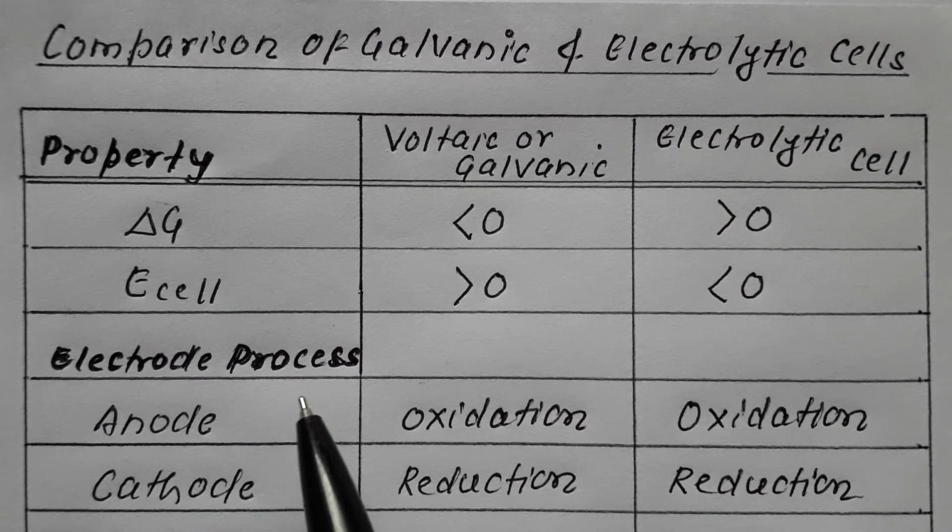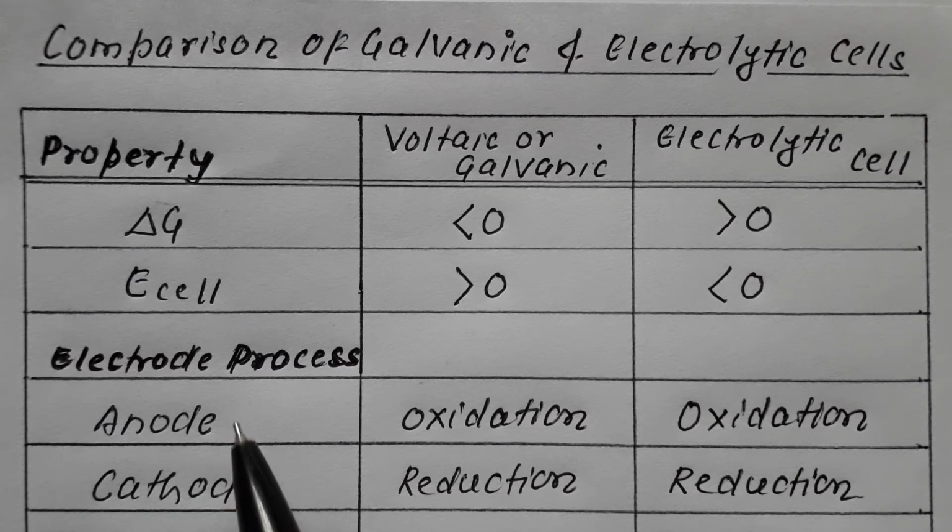Let us now discuss the electrode process, the process taking place at the electrode. Whether it is a voltaic cell or an electrolytic cell, it definitely has a cathode and an anode.